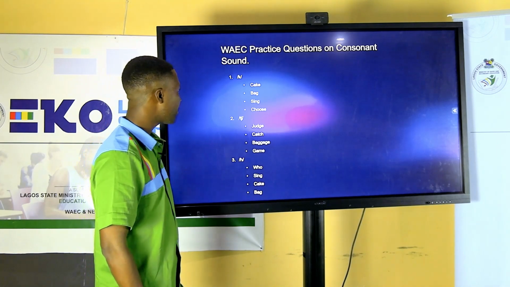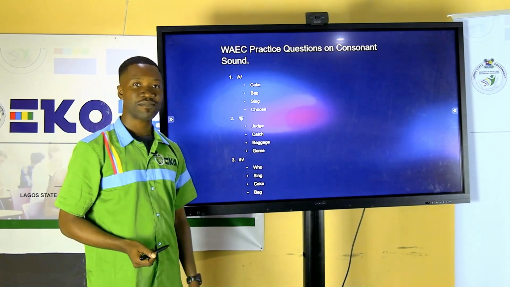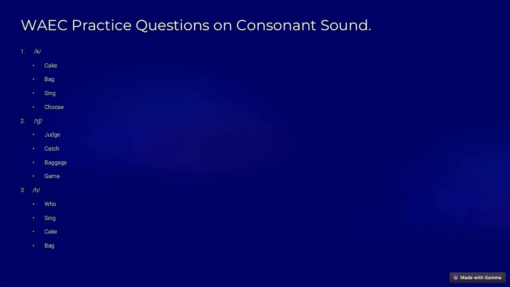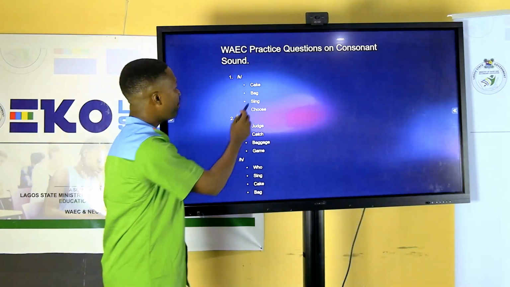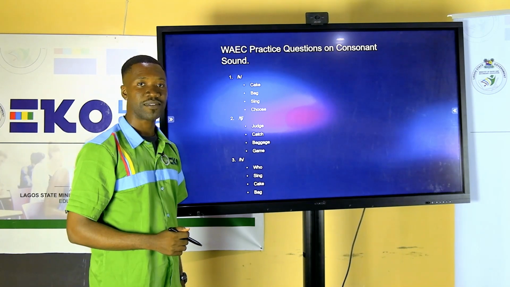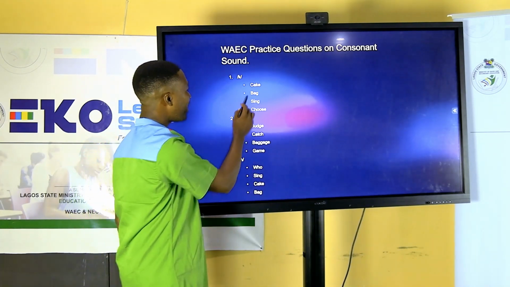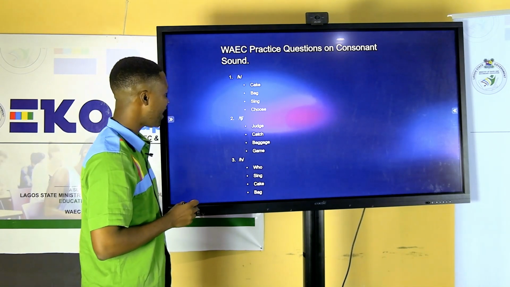Let's start with the first question, question number 1. Can you pronounce this sound? The sound is pronounced k. Beautiful. So in which of the following words can we articulate the sound? Is it in cake? Is it in bag? Sing or choose? Yes, the correct answer is cake. Very good. Let's move to the next sound.